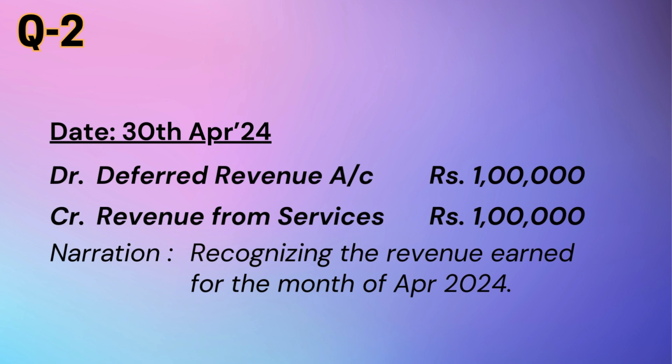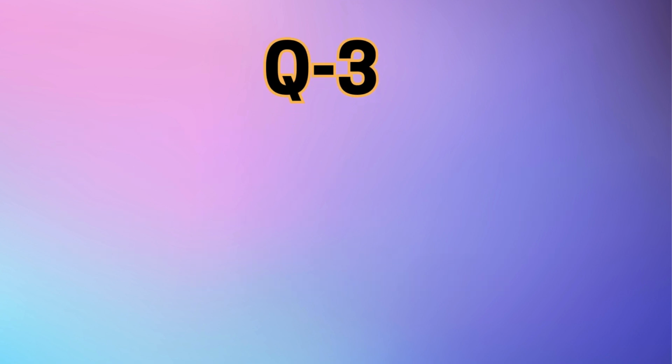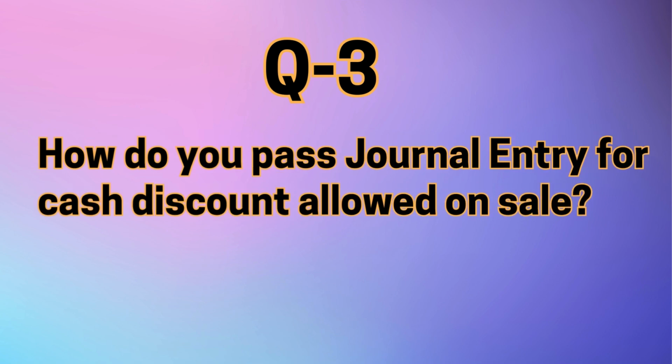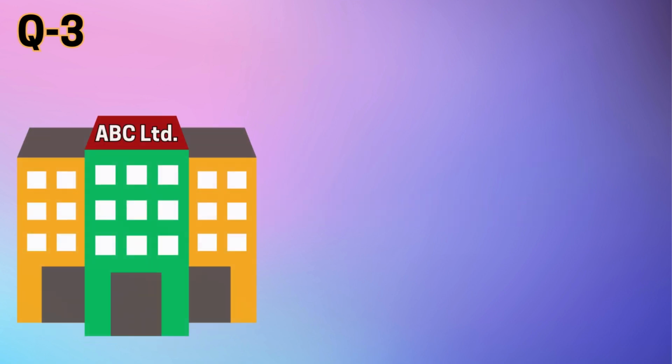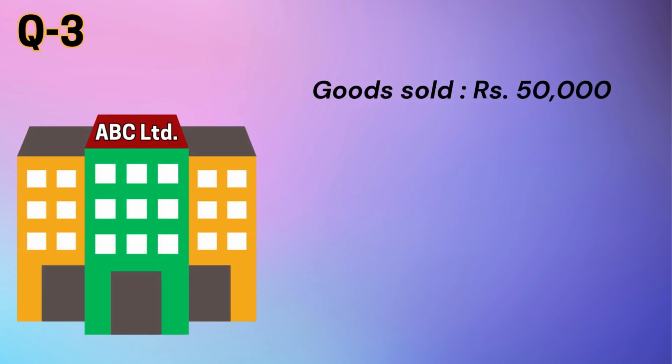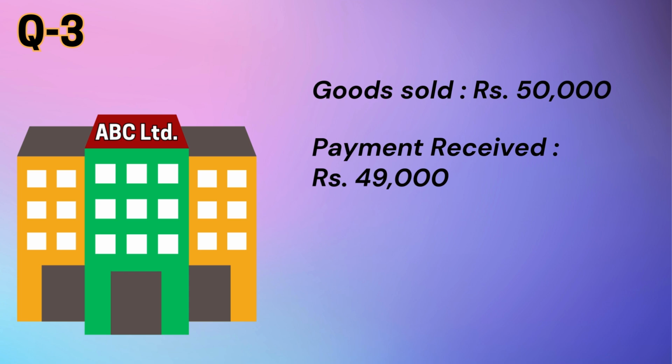The next question is, how do you pass journal entry for cash discount allowed on sale? Suppose the company ABC Limited sells goods worth of rupees 50,000 to a customer with a cash discount term of rupees 1,000 if paid within 7 days. The customer pays rupees 49,000 within 5 days, availing the cash discount of rupees 1,000.